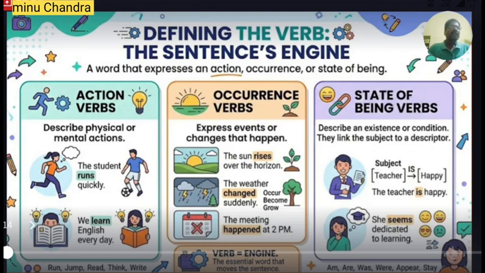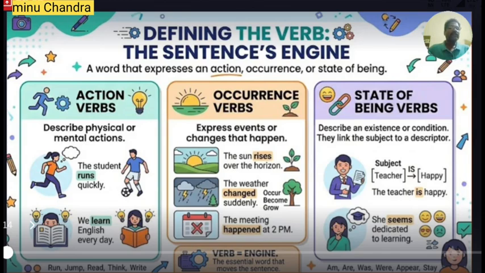Always remember, we cannot find the object soon after any linking verb. So the linking verb is followed by either an adverb or an adverb clause, an adjective or an adjective clause. Sometimes also a noun. For example, I can say, I am a teacher. Here, I is the subject, am is the linking verb, whereas teacher is the complement.